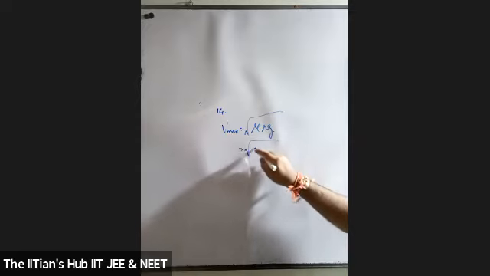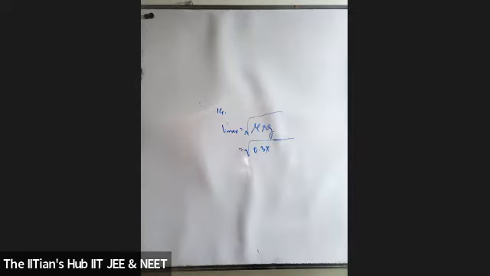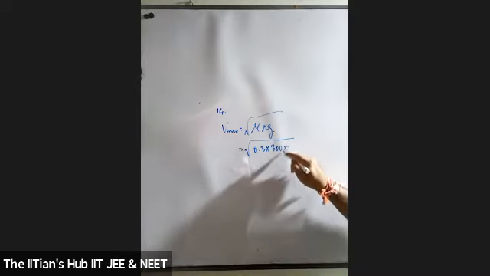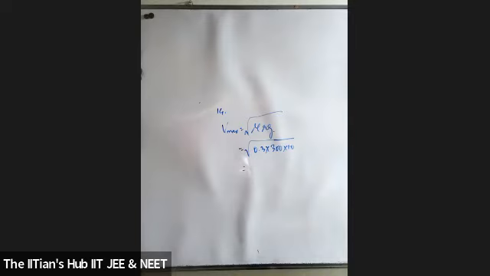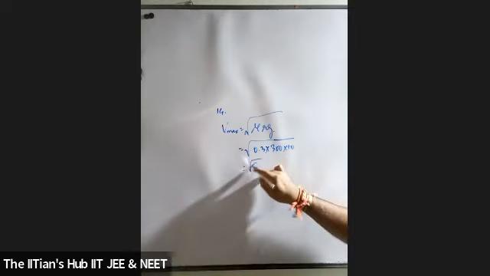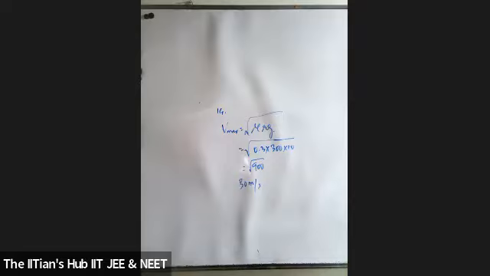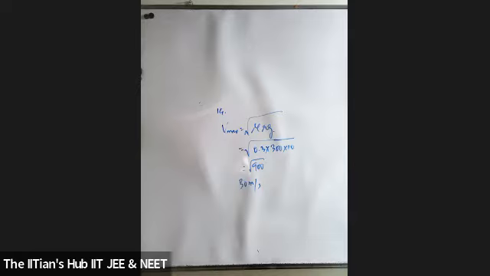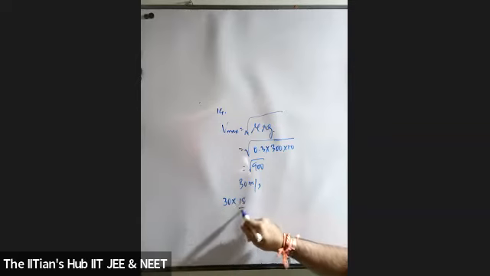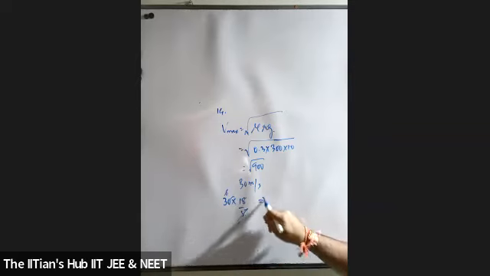So now if I say under root mu rg, is the coefficient of friction given to you? Yes, it's 0.3. Is the radius of the circular path given to you? Yes, that's 300 meters. And the acceleration due to gravity is given as just 10. So solving it further, this will be root of 900. What is root of 900, students? 30 meter per second. But is the option given in meter per second, students? No, sir. So what we'll do, multiply by 5 by 18 or 18 upon 5? 18 upon 5. Absolutely correct. Students, to convert meter per second to kilometers per hour, multiply by 18 upon 5. You'll get the option as what? 108 kilometer per hour. Yes.